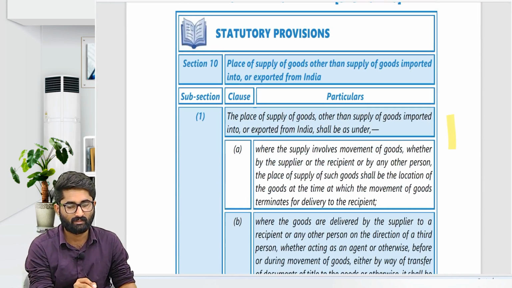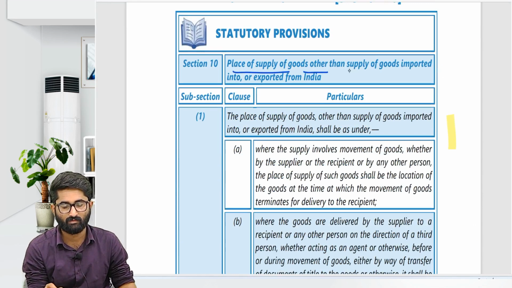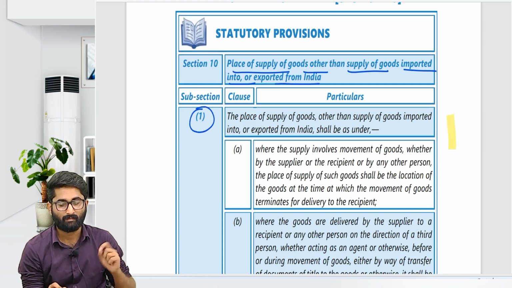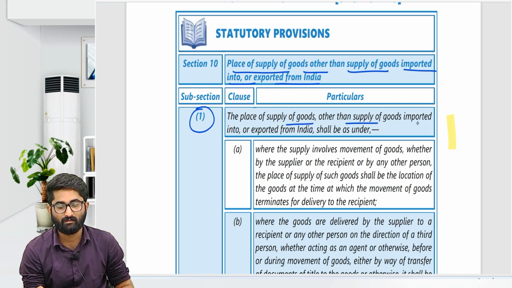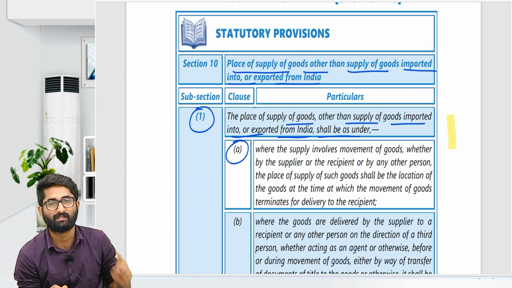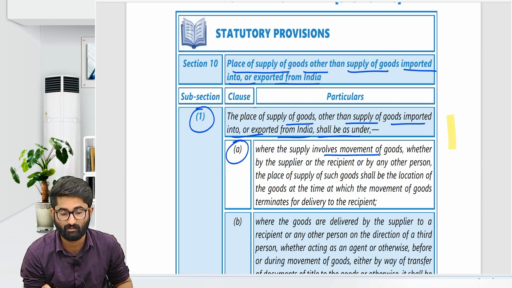So what is section number 10 here? The place of supply of the goods other than supply of goods imported into or exported from India. Section number 10, subsection 1 says that the place of supply of the goods other than the supply of goods imported into or exported from India shall be as under. Section number 10, subsection 1, clause A says that where the supply involves the movement of the goods,